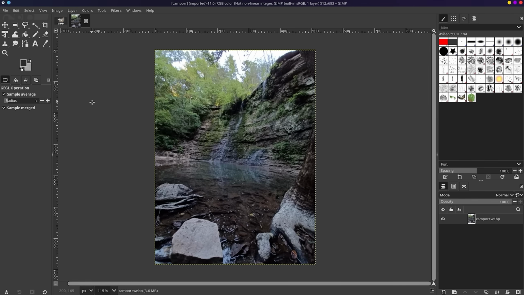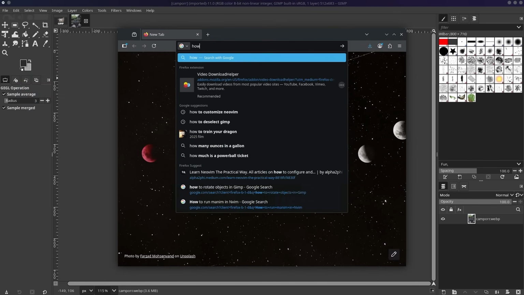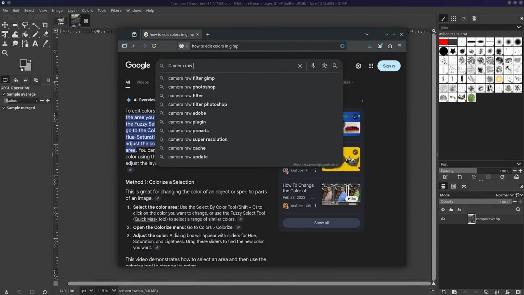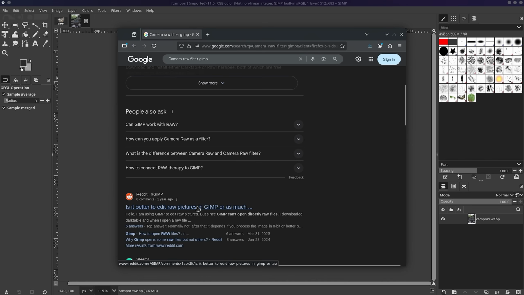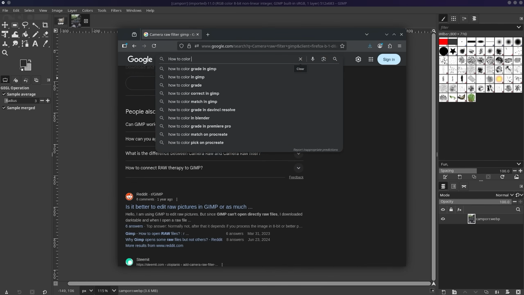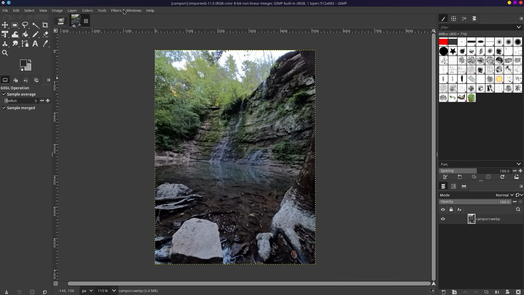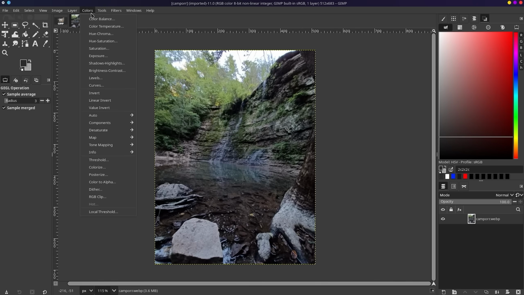So let's look up how to kind of do like the color grading effects and whatnot. Okay, so by the looks of it, there's a color menu. Colors? Oh, okay. Let's see.